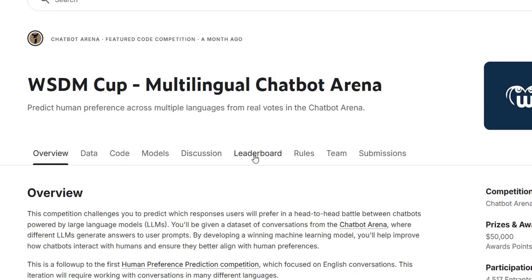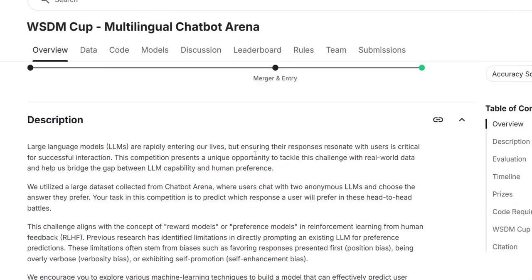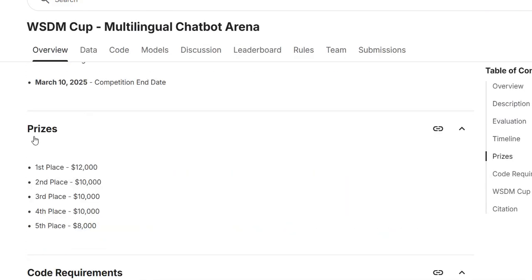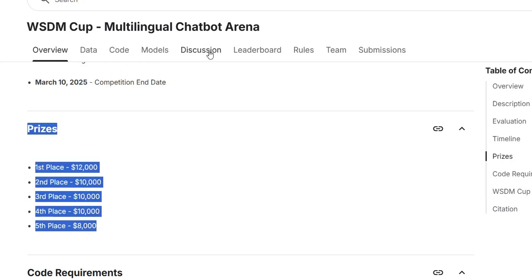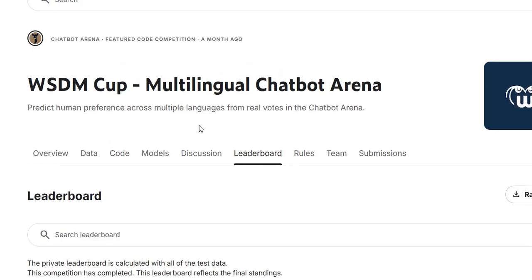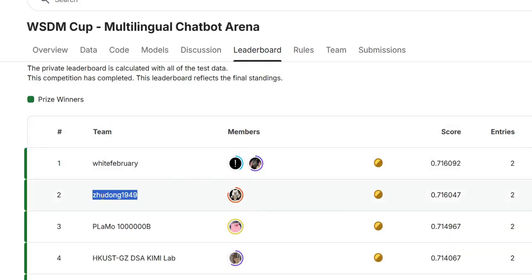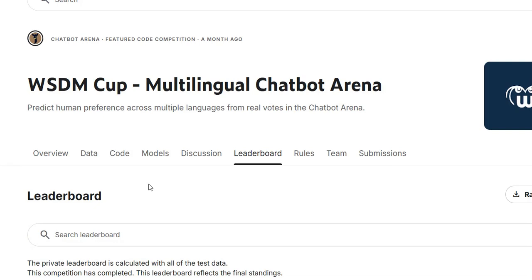I've been studying this winning solution from Kaggle user Zhudong 1949, and I'm going to walk you through exactly how they achieved such impressive results. Whether you're a machine learning practitioner, a competition enthusiast, or just curious about how AI preference prediction works, I think you'll find some really valuable insights here.